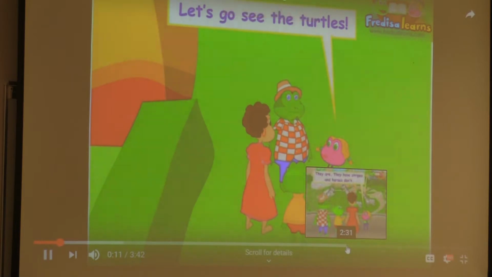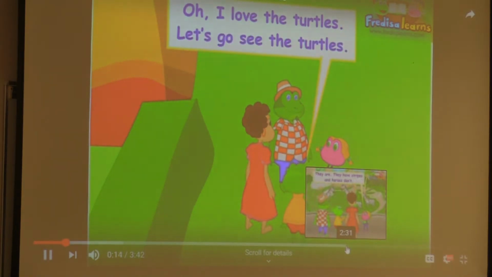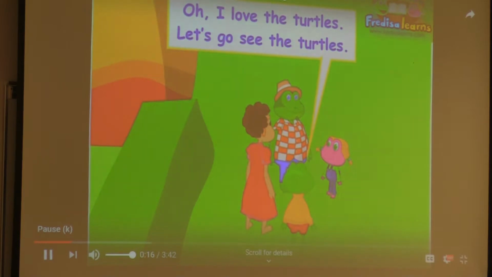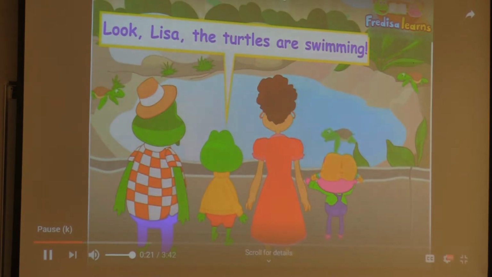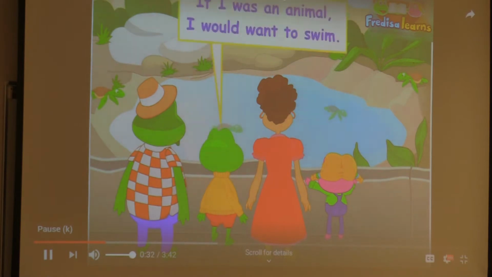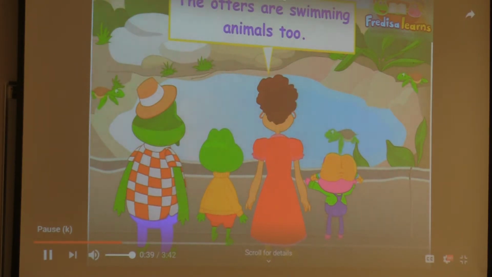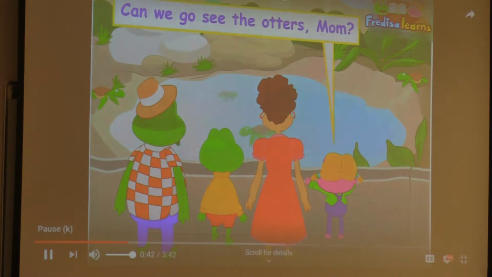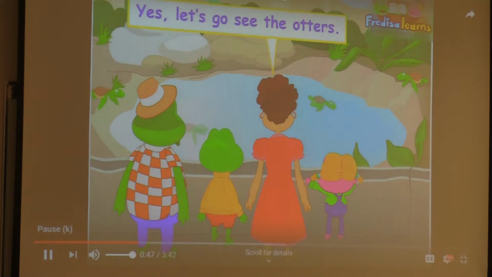Let's go see the turtles. Oh, I love the turtles. Let's go see the turtles. Look, Lisa, the turtles are swimming. It must be wonderful to swim all day. If I was an animal, I would want to swim. The otters are swimming animals too. Can we go see the otters, Mom? Yes, let's go see the otters.